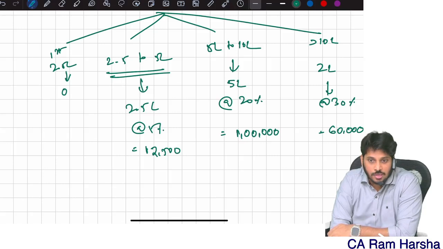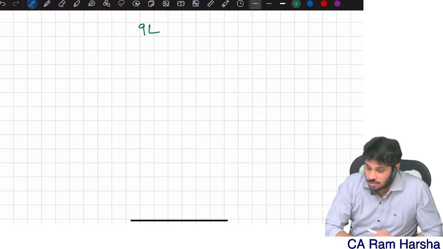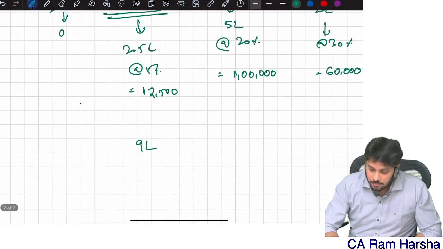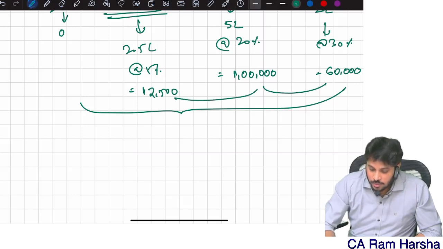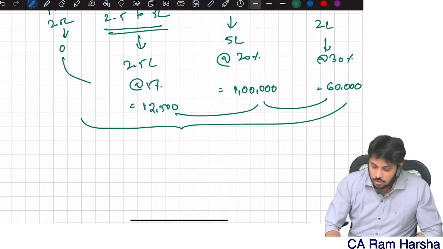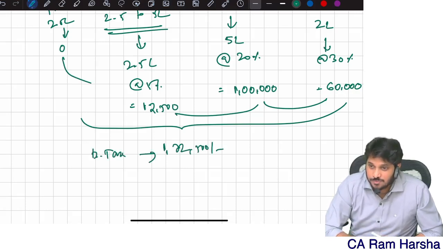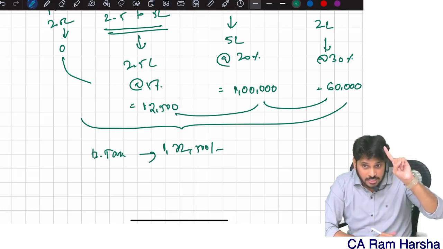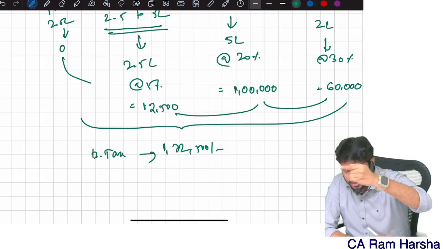Are you clear? Now, let us take another example. First let us compute the total tax here. What is the total basic tax? 1 lakh 60 plus 12,500 and 0 here. So 1 lakh 72,500. This is my basic tax. Remember I told you, in the tax computation format, the first step is basic tax computation.